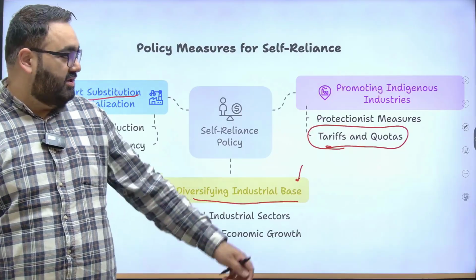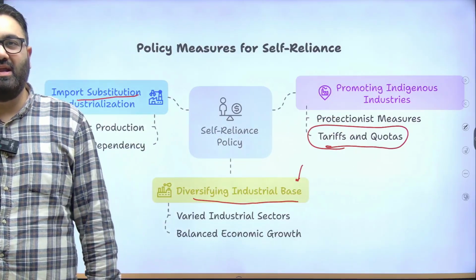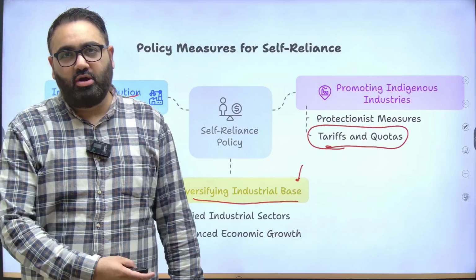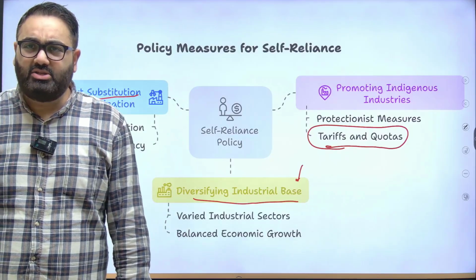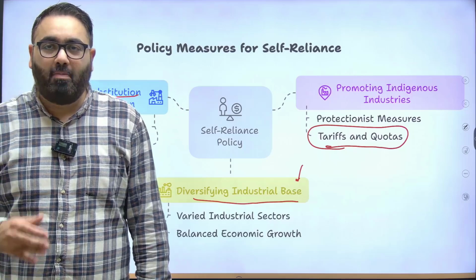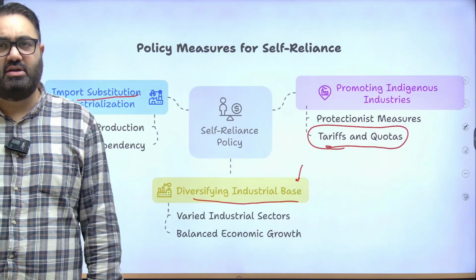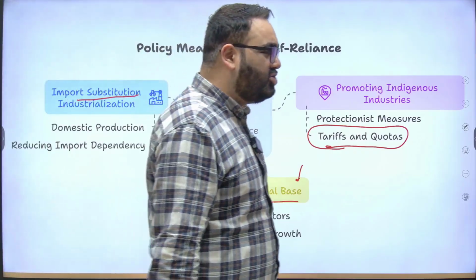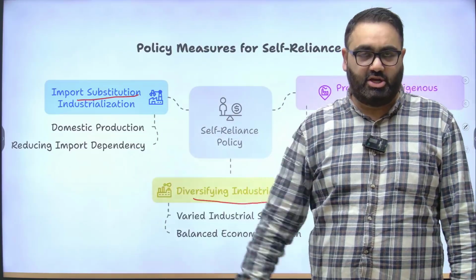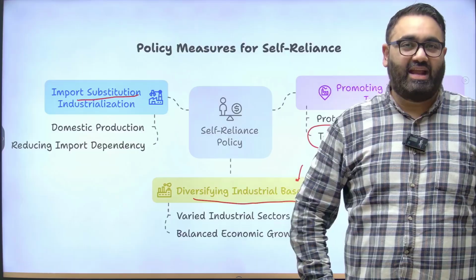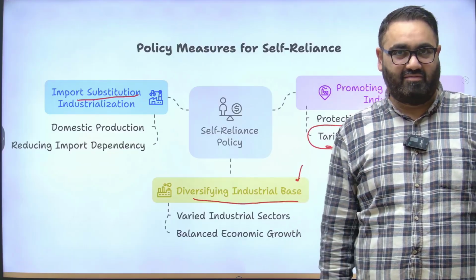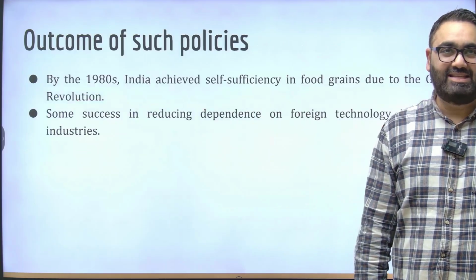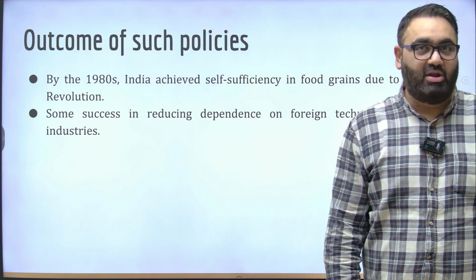Now, protectionist measures are something that almost every country is, or can be, accused of taking these days. Not just Donald Trump and America, but many countries try to ensure that their own market is safeguarded. The Indian example of agriculture is not the only one. Whenever a country signs a free trade agreement with another country, they make sure to exclude certain products, which they call a negative list, so that they are excluded from the agreement and can be safeguarded. This is what every country does in order to ensure self-reliance in the long run. Have these policies been successful?